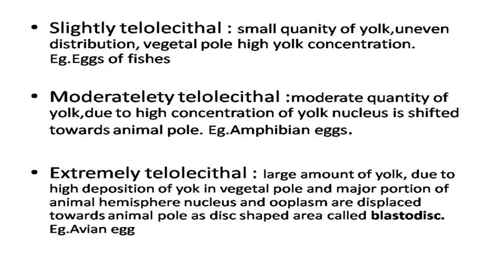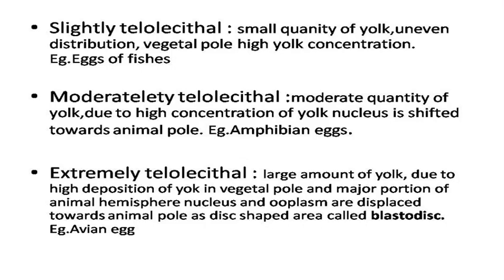Next is extremely telolecithal. Extremely telolecithal means it contains large quantity of yolk and more yolk is concentrated towards the vegetal pole, and animal pole also contains small quantity of yolk. Here the nucleus with the ooplasm or the cytoplasm is shifted towards the animal pole, and in the animal pole it is seen as a disc-shaped area known as blastodisc. That is extremely telolecithal egg.